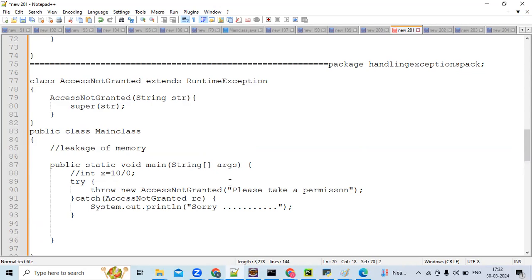Now we'll see how to throw your own customized exceptions. That means the exception is not there in this hierarchy. See, this AccessNotGranted is my class name. Am I correct? I'm just extending.